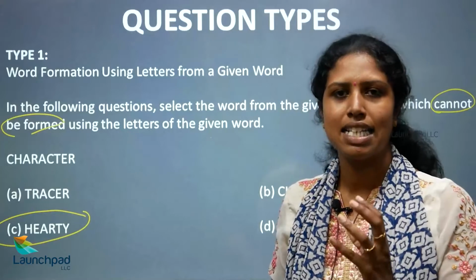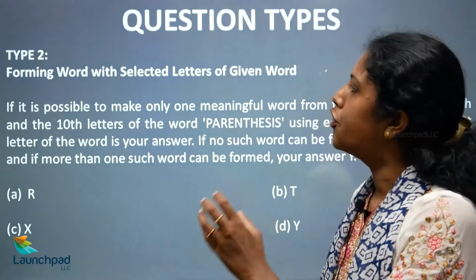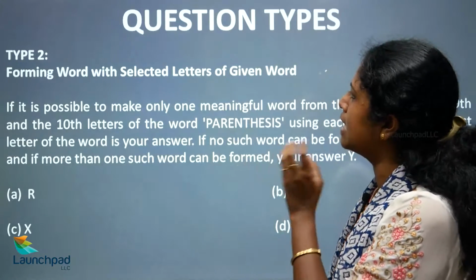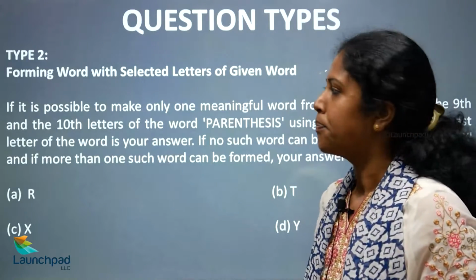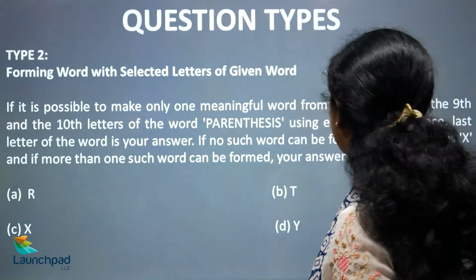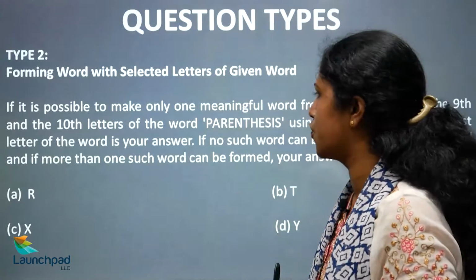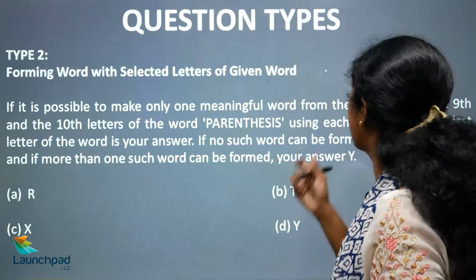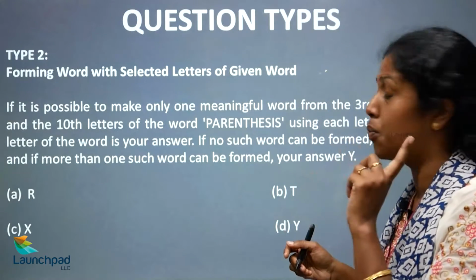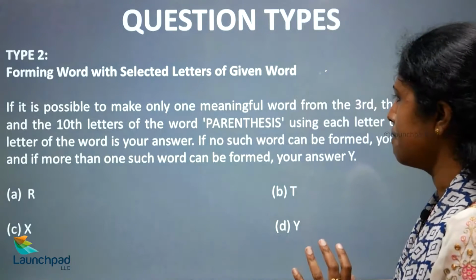So this is type 1. Now let's move on to the next type. Forming word with selected letters of given word, okay. If it is possible to make only one meaningful word from the third, the sixth, the ninth and the 10th letters of the word PARENTHESIS, using each letter only once, the last letter of the word is your answer, okay.